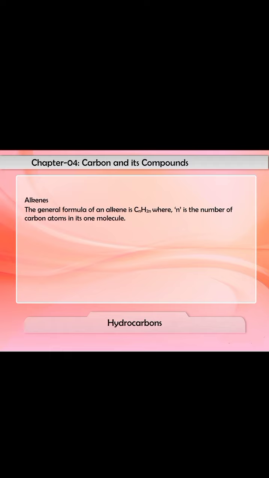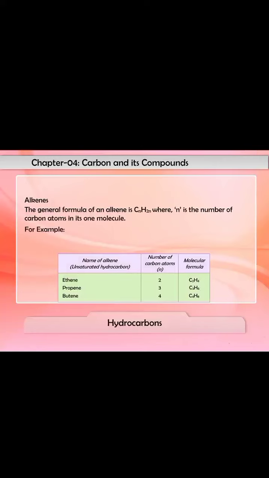Let us understand it with examples. 1. If an alkene has two carbon atoms in its molecule, then n is equal to 2 and its molecular formula will be C2H(2×2), that is C2H4. 2. If an alkene has 3 carbon atoms in its molecule, then n is equal to 3 and its molecular formula will be C3H(2×3), that is C3H6. The names and molecular formulae of the first 3 alkenes are shown on the screen.